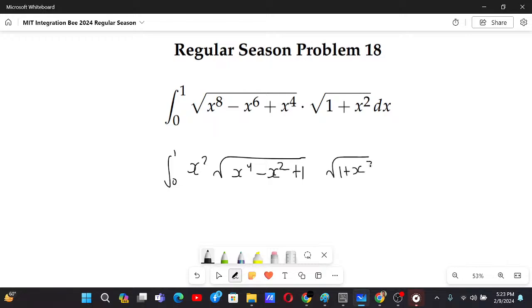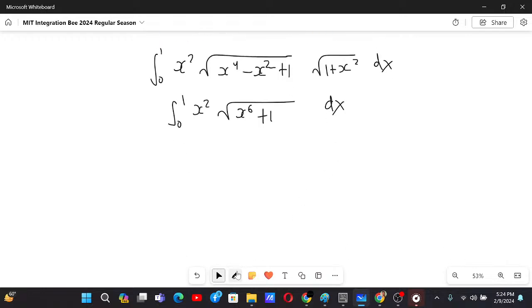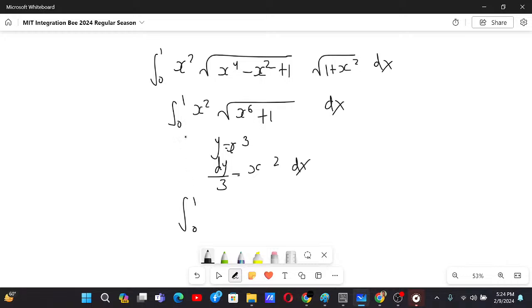Now I think you can notice something over here. This is a plus b, a square minus ab plus b square. So that's why we will have a cube plus b cube. So we will have x to the power 6 plus 1 dx. Now what we can notice is, if you just let y as x cube, you will get dy by 3 as x square dx. That's why we can make that substitution. Limits will remain unchanged, and x square dx will be used to make it dy by 3.